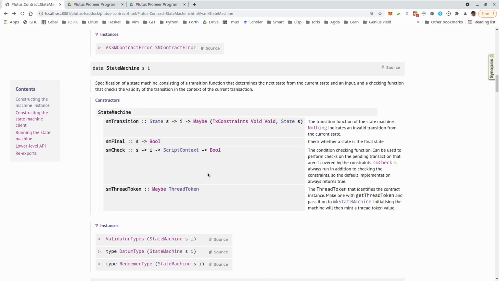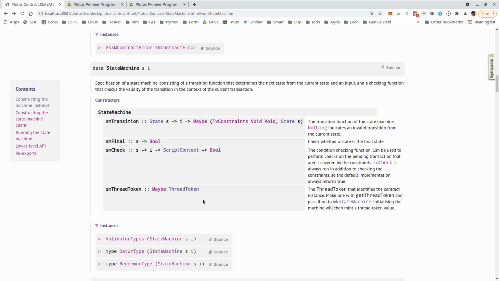So in all these checks in validation, it will always make sure that the corresponding NFT is present in the UTXO. And also, if it's not a final state and there is a UTXO at the same address in the output, that this NFT will then also be present in that output. So we don't have to worry about that. That will automatically be taken care of.